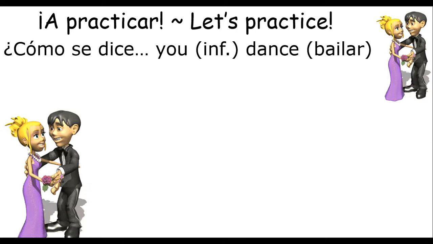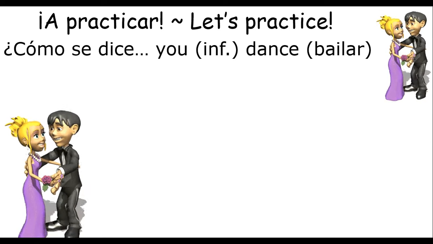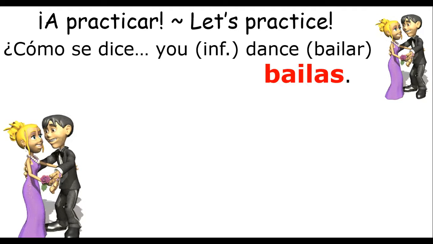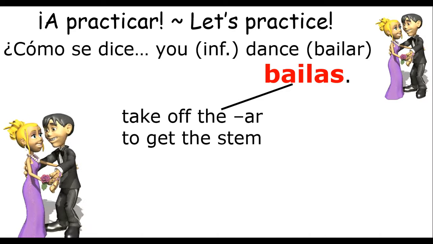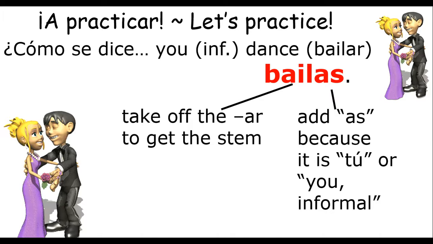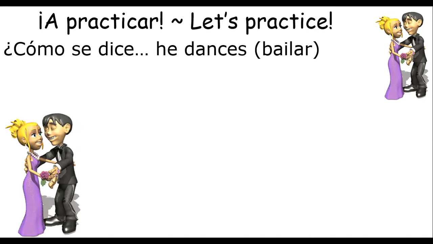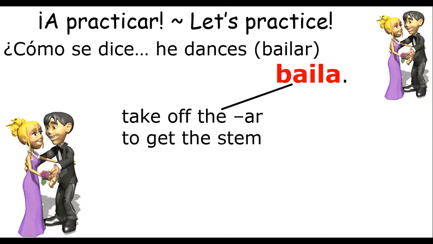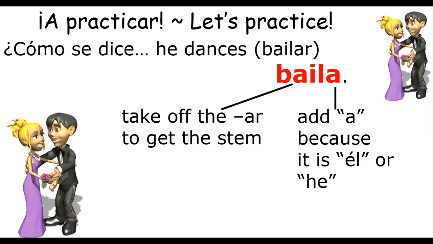So we have, ¿cómo se dice, you informal dance? Take off the AR and add as, bailas. So you take off the AR to get the stem, add as because tú, or you informal. ¿Cómo se dice he dances? Take off the AR, add a, baila. So get the stem by taking off the AR, and you add a because it's él or he.